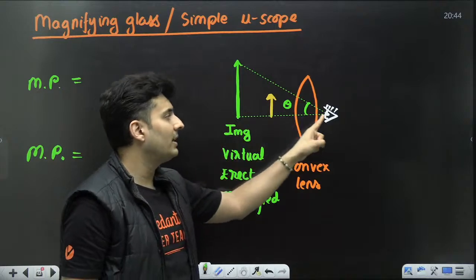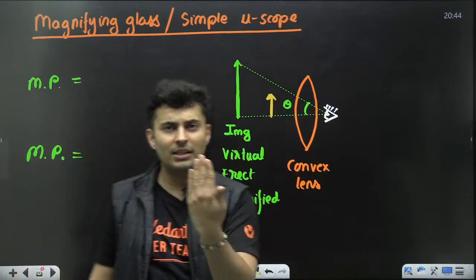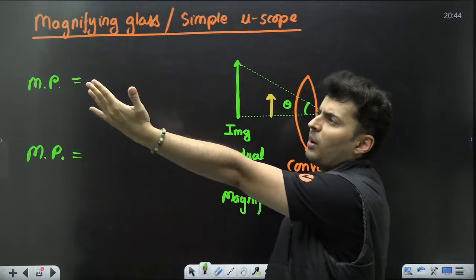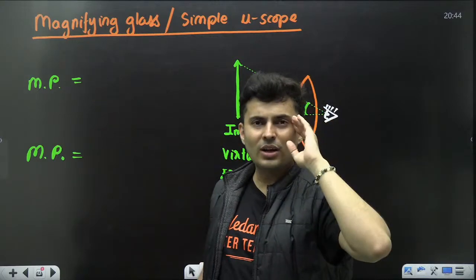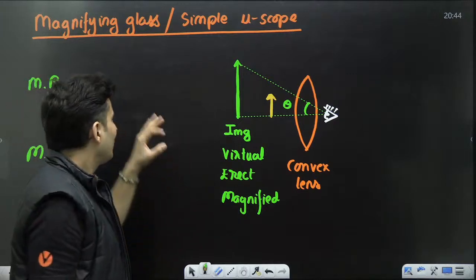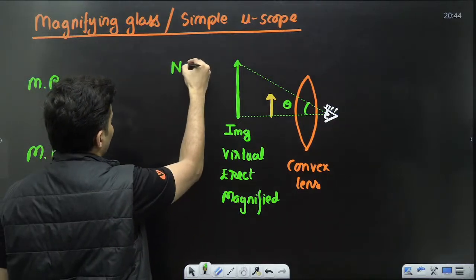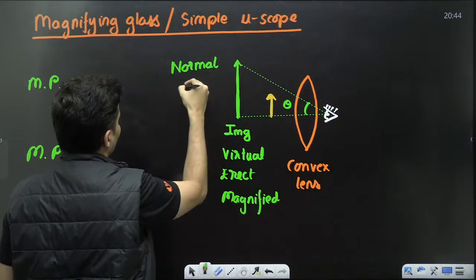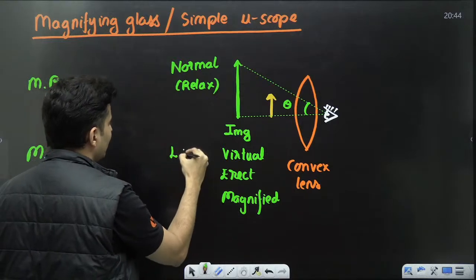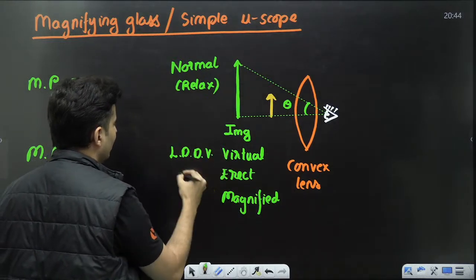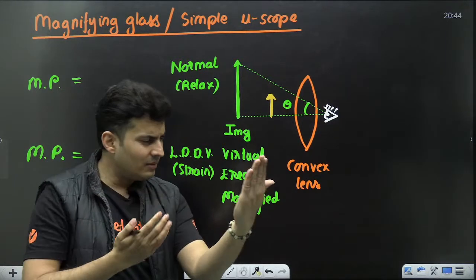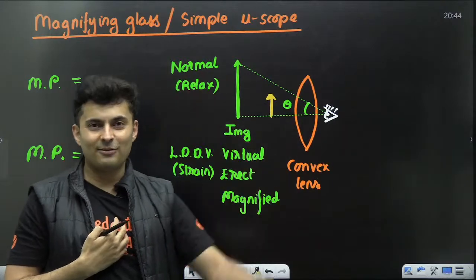First case, the image is at the least distance of distinct vision. That means it is very, very close for you. The second case is when the image is formed very far away from you. That means your eyes are relaxed. When relaxed, it is called normal vision. When it is at the least distance of distinct vision, the eyes are completely under strain. Your eyes are under strain when things are close, and relaxed when things are far.